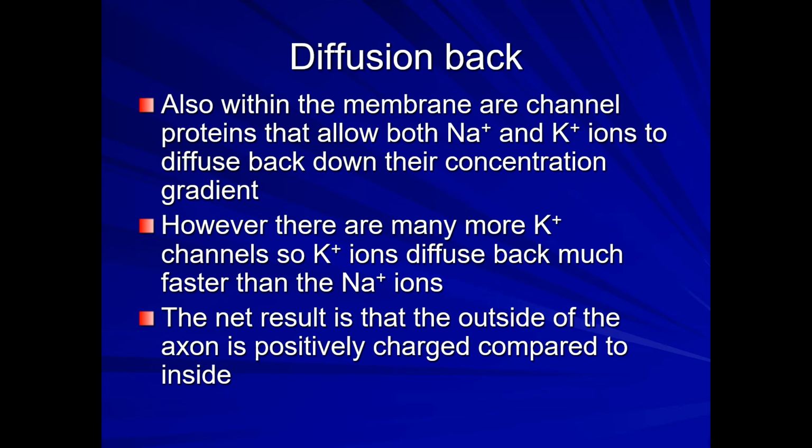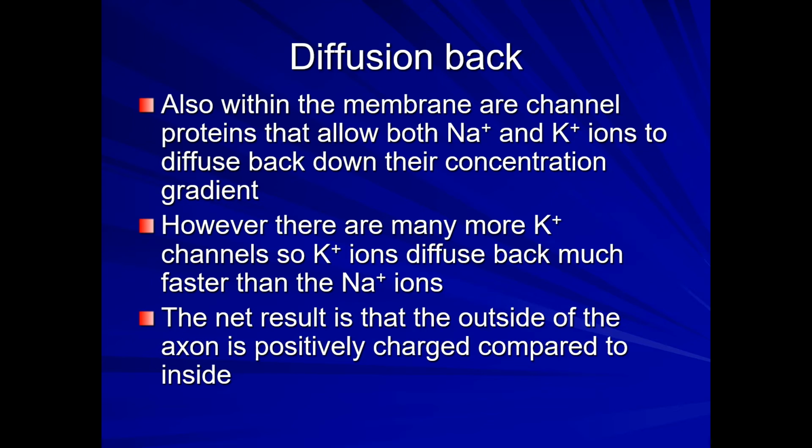But the problem here is there are many more potassium channels and fewer sodium channels. So more potassium ions diffuse back. They go outside easily, but the sodium ions from outside cannot come inside that easily, because the protein channels for potassium are more and for sodium they are fewer.